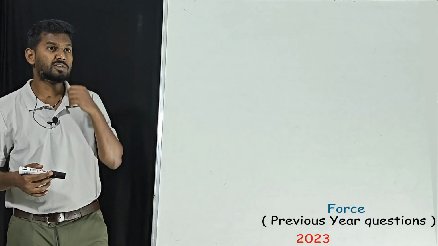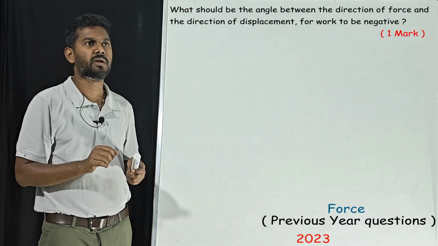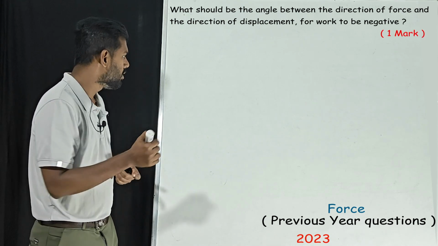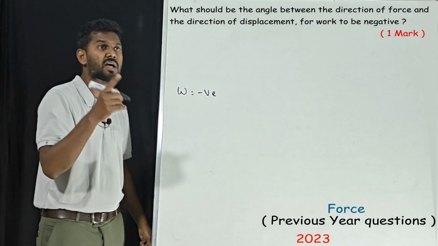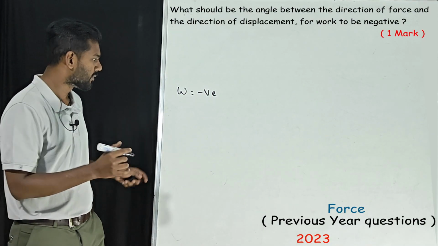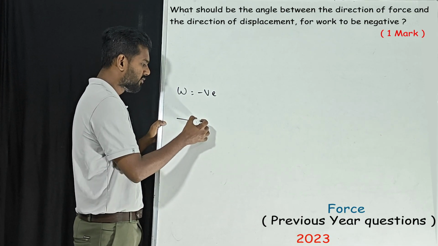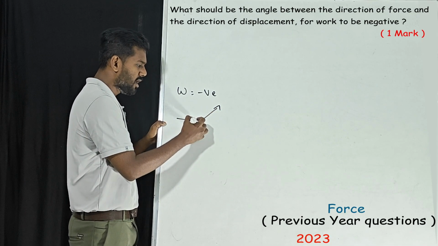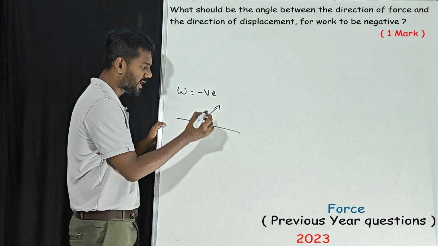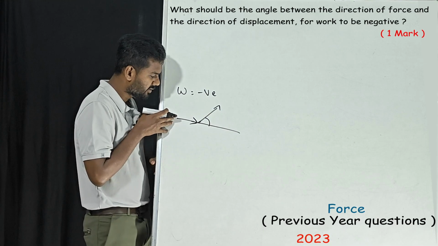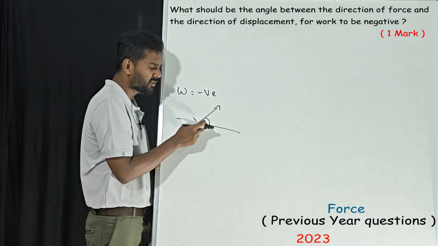Our next question: what should be the angle between the direction of force and the direction of displacement for the work to be negative? Work should be negative, this is the condition. So what is the angle between them? Angle means, if I apply force in this direction and the object moves in this direction, if you extend this line, this angle they are talking about.